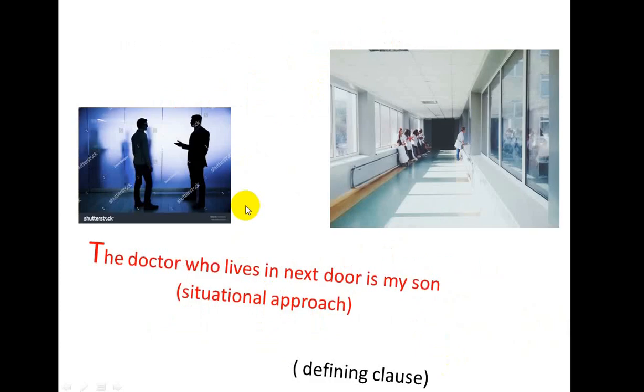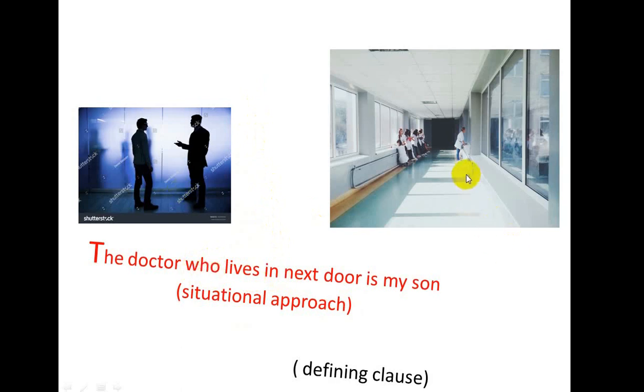So let us discuss. The doctor who lives next door is my son. This is the defining clause. To find out the differentiation between the defining clause and non-defining clause in a grammatical way, only go through the comma. The non-defining clause is separated by the comma. The defining clause is never separated by the comma. That's why it is called the defining clause, because there is no comma here. So this is the situational approach.